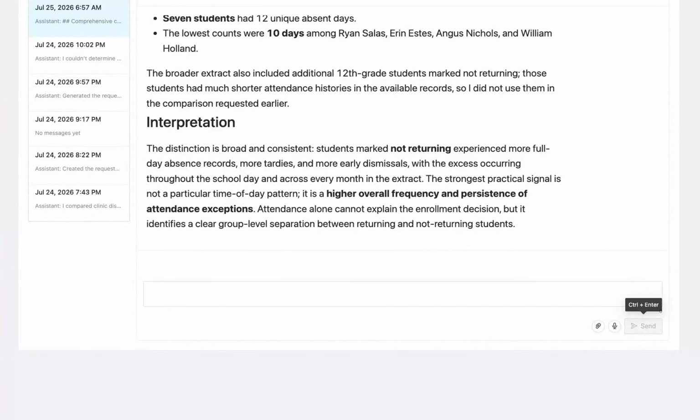Students who disenroll have more tardies in the morning, more frequently than returning students. These students are also more likely to miss classes at the end of the day, after being sent home early. A heat map would be helpful here. Let's ask the personal assistant to make a visualization.